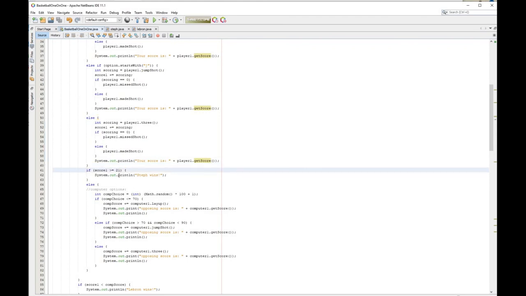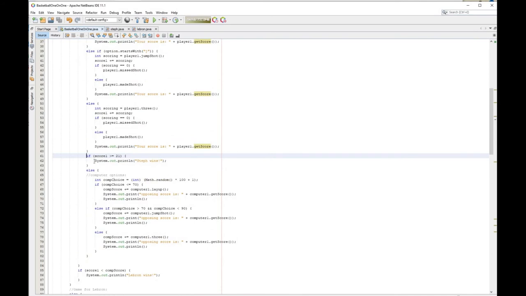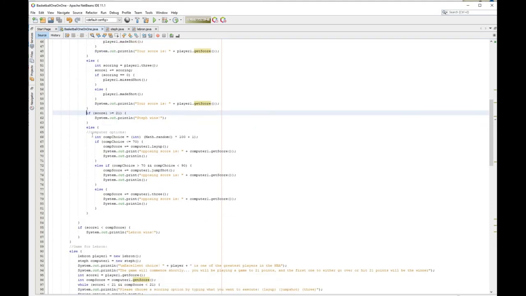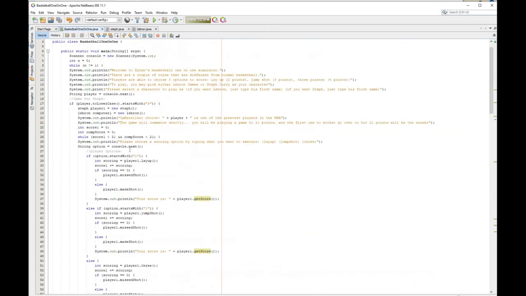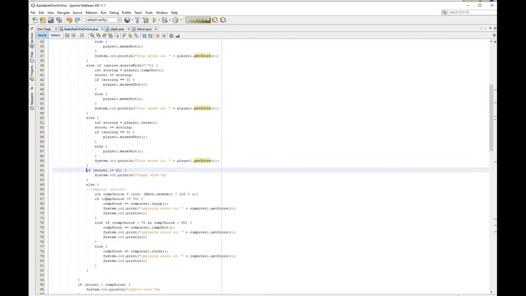But before we get into the computer options, if my score 1 is greater than or equal to 21, then I stop everything, and I just print out Steph wins. And so that will stop the computer from picking another option. But if the score isn't 21 for our player, then we go into our computer options, which we know because this is the Steph if statement. So we know that our computer is LeBron.